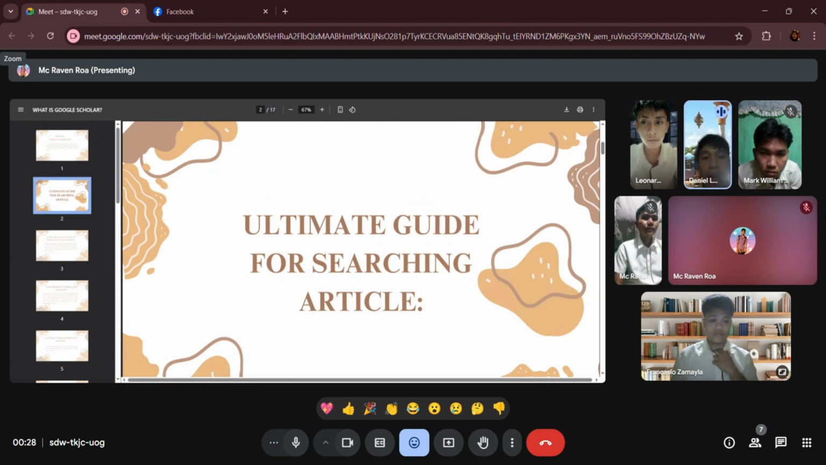Next is the ultimate guide for searching articles. The ultimate guide for searching articles is a comprehensive resource designed to enhance your research skills and improve the efficiency of finding scholarly articles.